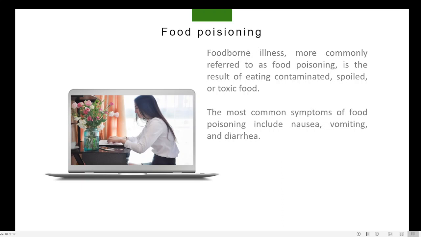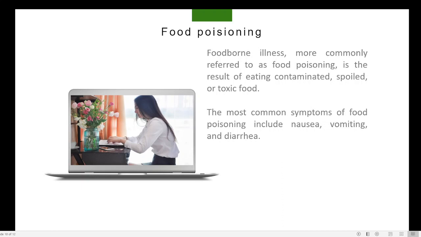poisoning. So, foodborne illness or food poisoning is the result of eating contaminated food or spoiled food or toxic food. Contaminated means contaminated by the presence of bacteria. So what are the situations that lead to the entry of bacteria? When food is not properly preserved, then the bacteria may enter it. So that is one condition that leads to food poisoning. Sometimes food may be spoiled, then also bacteria may be present. So these are the situations that normally lead to food poisoning.